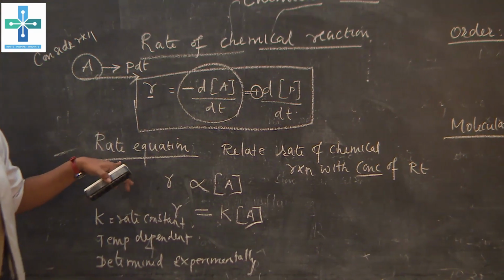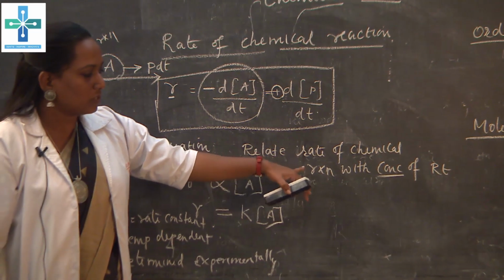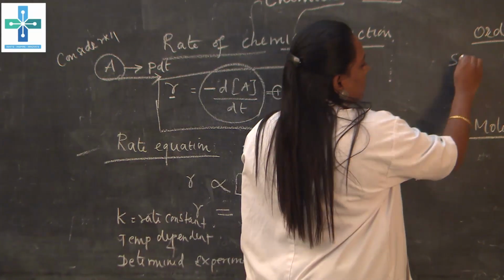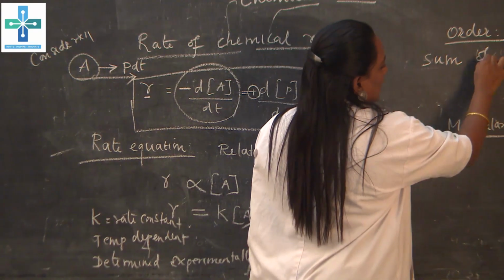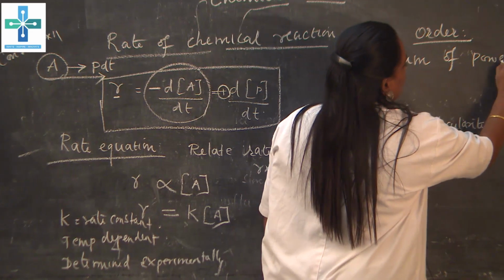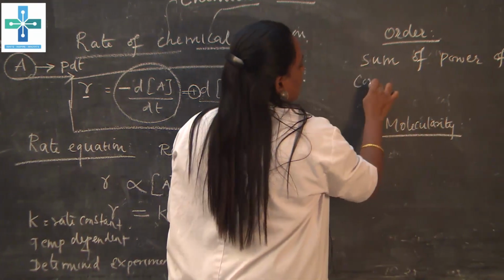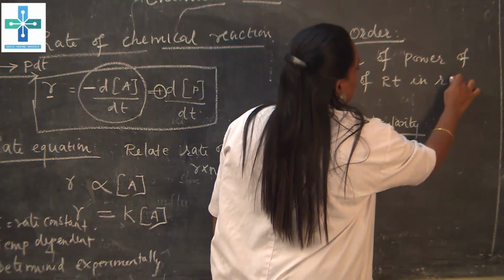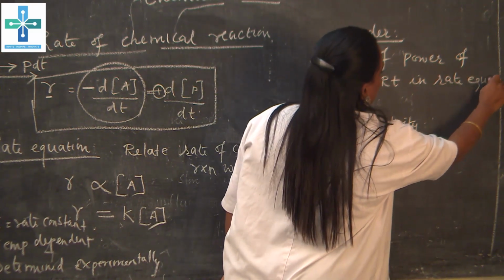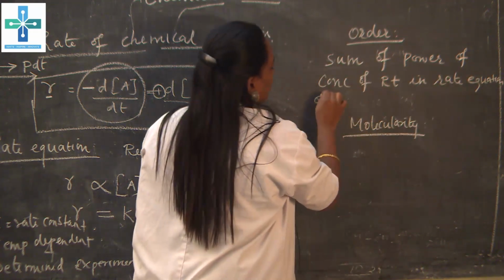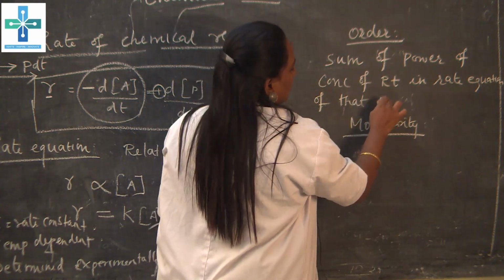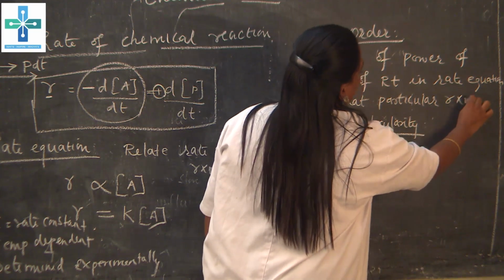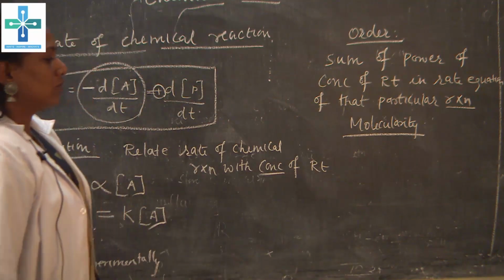And then the rate equation, which relates the rate of the chemical reaction with the concentration of the reactant. Order is nothing but the sum of powers of concentration of the reactant in the rate equation of that particular reaction. That is called the order of the reaction. So RXN means reaction. Okay.